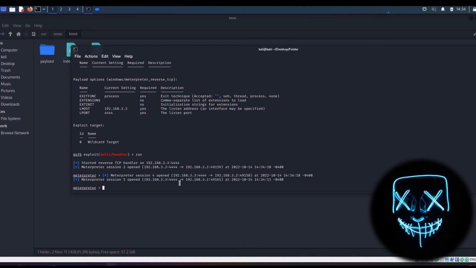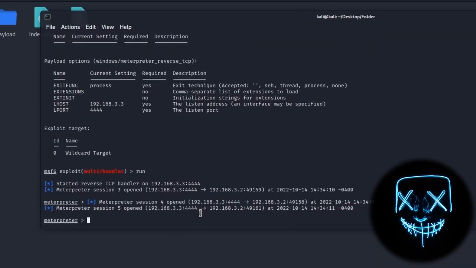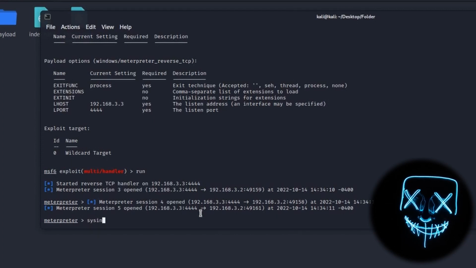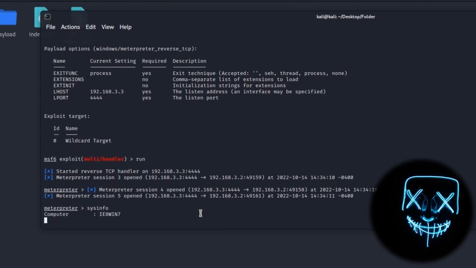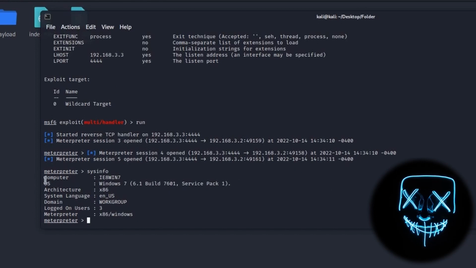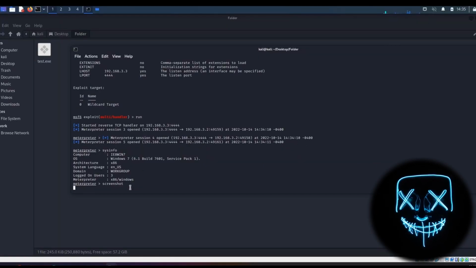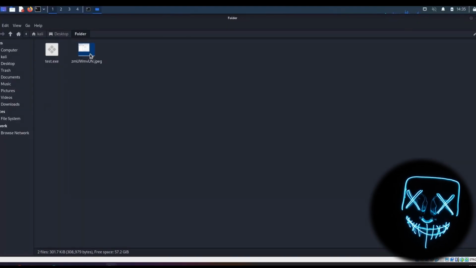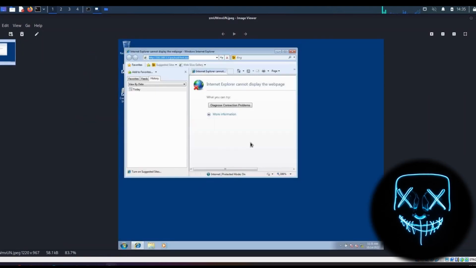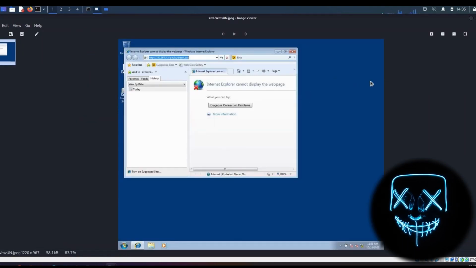Now, we have the full control on the target's machine. Let's type first sysinfo, which will show us the information about the target's machine. And if we type now screenshot, we will see that a screenshot has been made on the target's machine and has been sent to our machine.